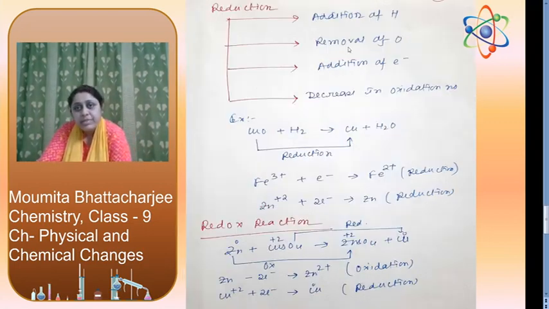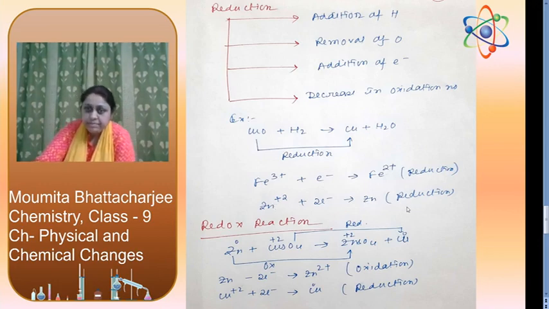Reduction is the reverse of oxidation. Reduction means addition of hydrogen, removal of oxygen, addition of electron, decrease in oxidation number. You can see over here copper oxide to copper, removal of oxygen, so this is reduction. According to losing or gaining of electron, Fe3+ gains 1 electron to form Fe2+. Gaining of electron means reduction, and you can see oxidation number decreasing, +3 to +2. Zinc 2+ gains 2 electrons to form zinc, which is 0. So oxidation number decreases from +2 to 0, also reduction.